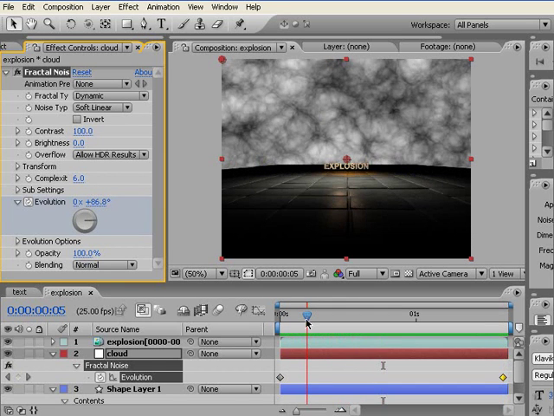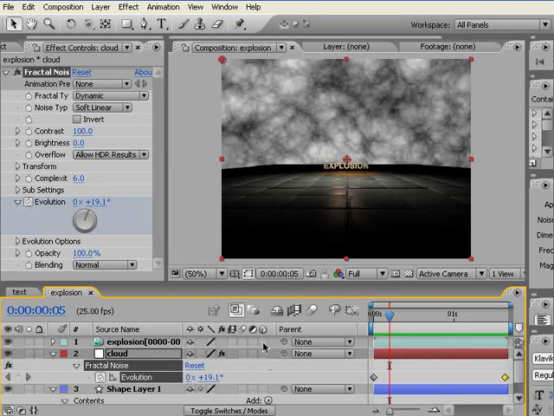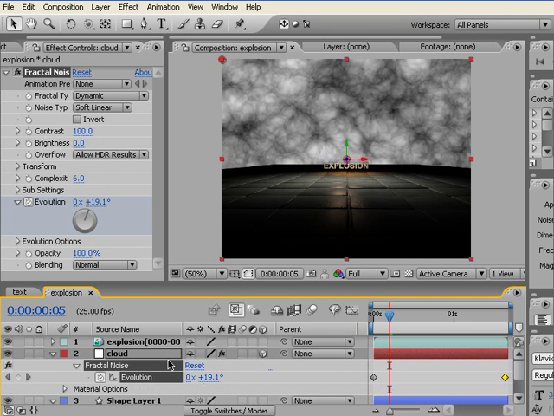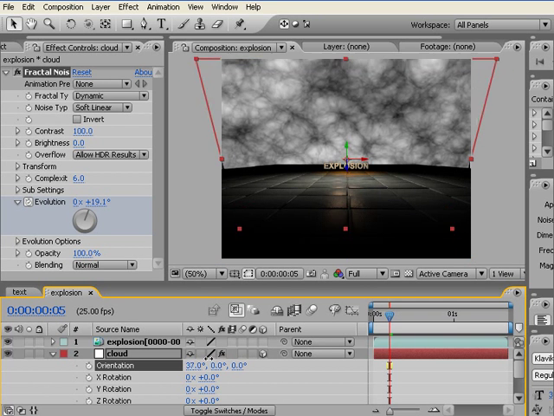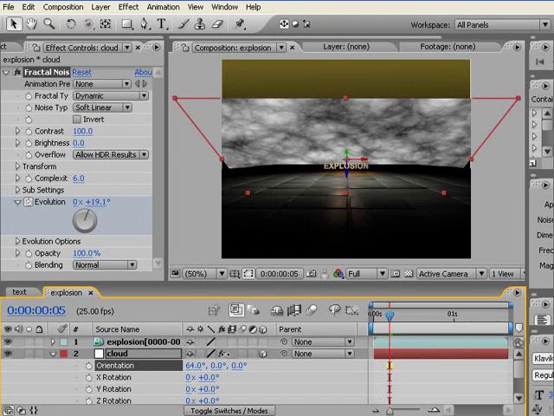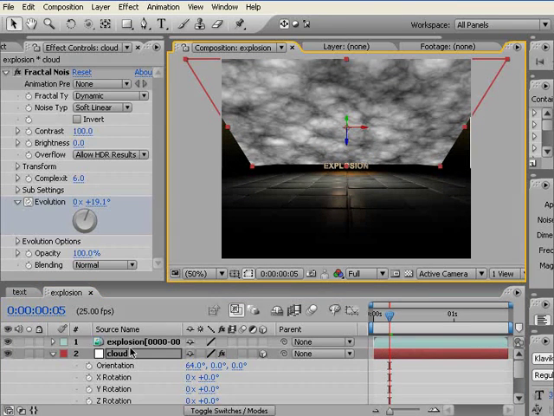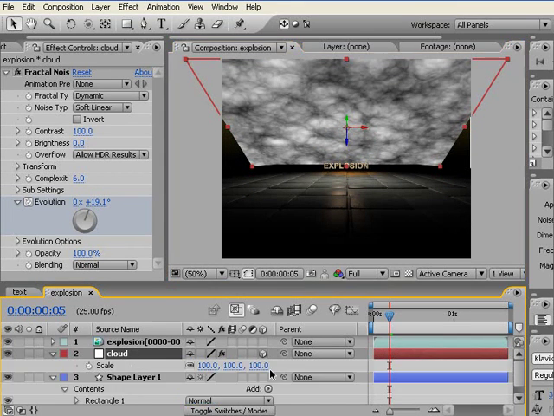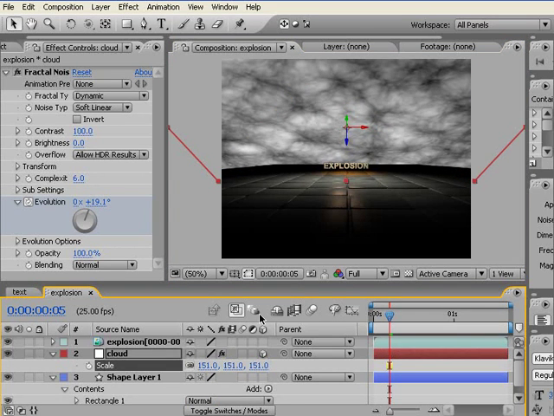Okay, what we need to do is to change it into a 3D layer. Click R, and then we change its rotation so that we get a perspective view. Move it up, then increase the size, scale it up so we get a nice perspective cloud.